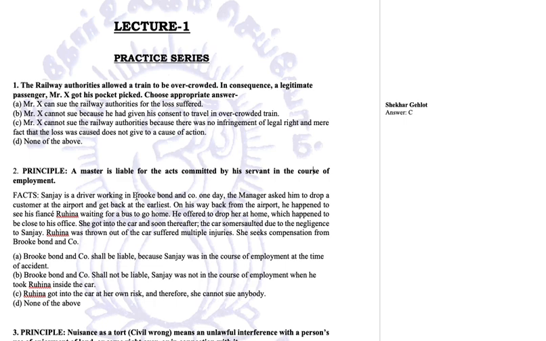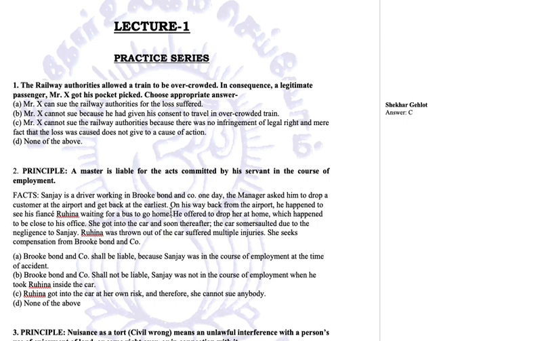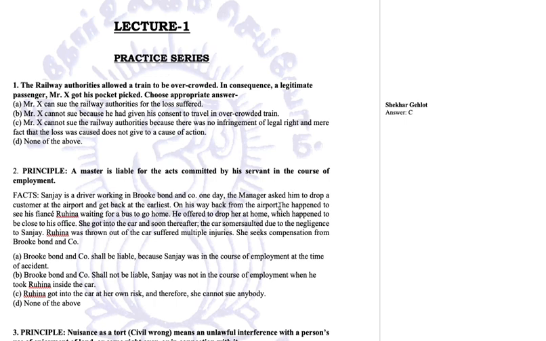Sanjay is a driver working in the Brook Bond and Company. One day, the manager asked him to drop a customer at the airport and get back at earliest. On his way back from the airport, he happened to see his fiancée Ruhina waiting for a bus to go home. He offered to drop her at home, which happened to be close to his office. She got into the car, and soon thereafter, the car somersaulted due to the negligence of Sanjay. Ruhina was thrown out of the car, suffered multiple injuries. She seeks compensation from Brook Bond and Company.